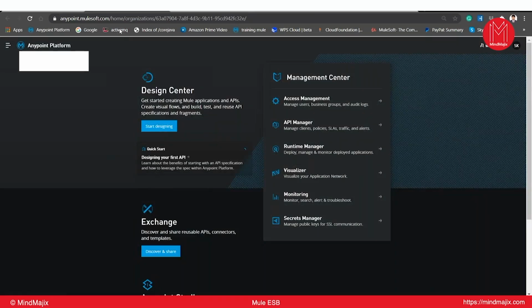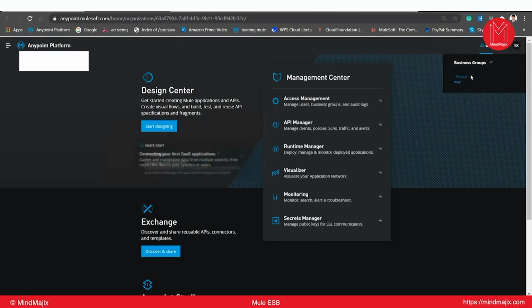Once you log into this Anypoint Platform, once you register, I will show you how to register in a later session. Right now, I have this account. I'm the owner, and this is the username, and you can access the profile as well. This is the organization I have given. Once you create one, you will get one administrator account, who will manage the entire Anypoint Platform.